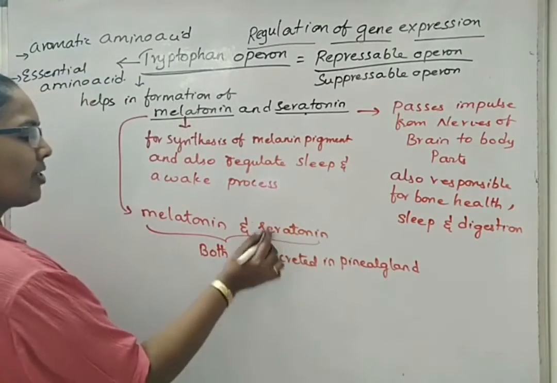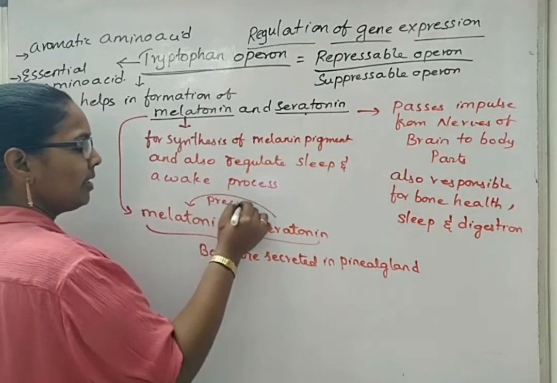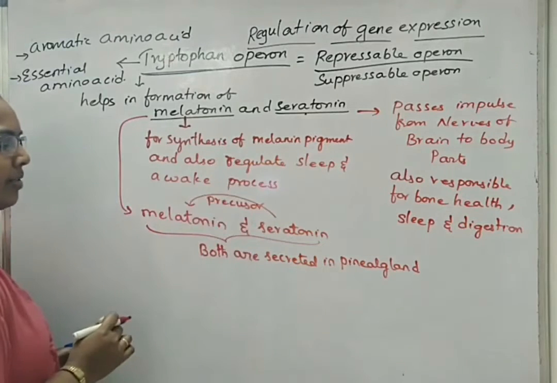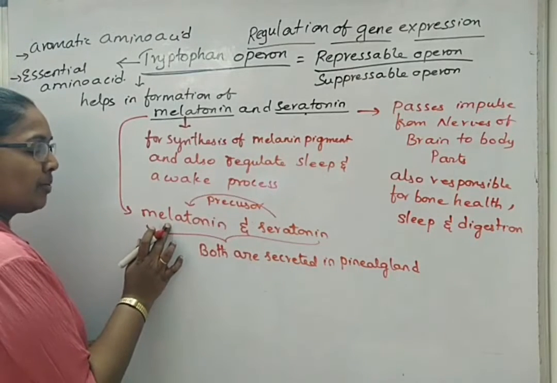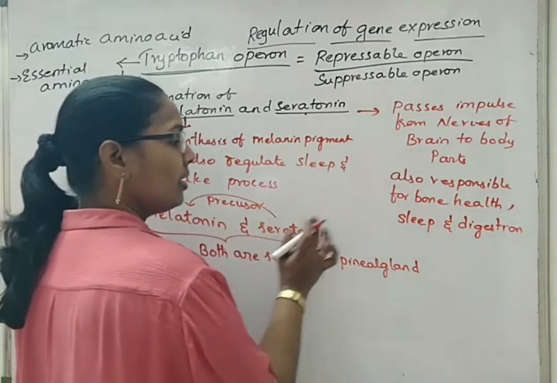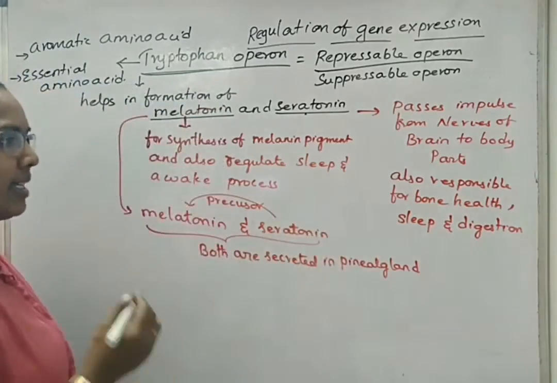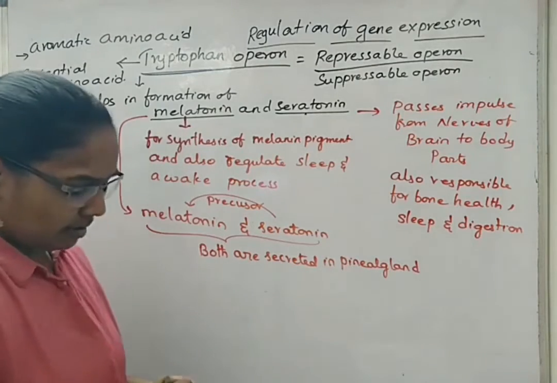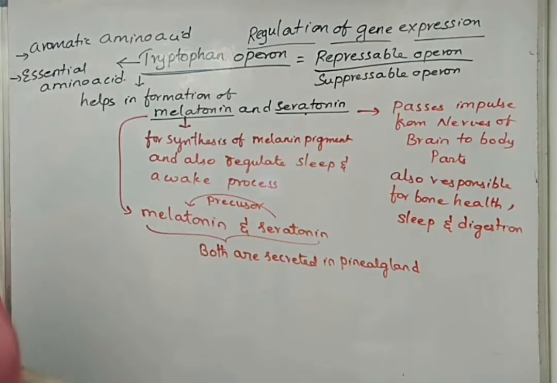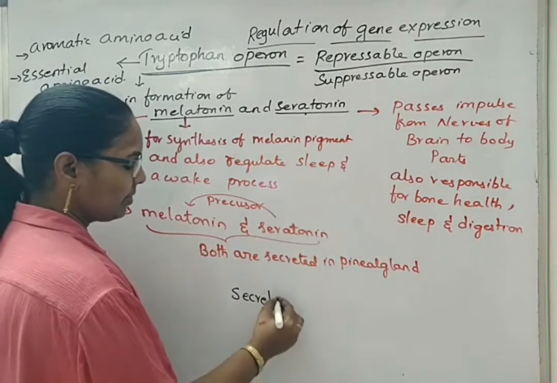This serotonin is considered a precursor for synthesis of melatonin. Melatonin is responsible for both sleep and awake cycles. Serotonin is majorly responsible for the awake cycle. Then what is the term secretin? Secretin is different from serotonin.